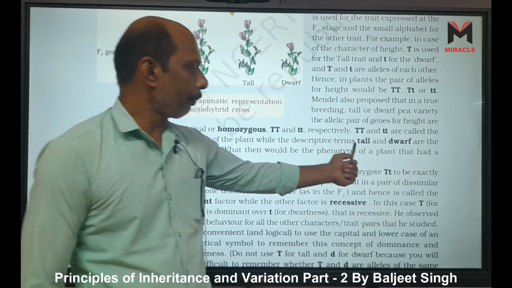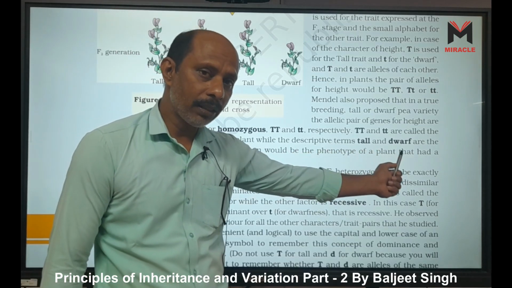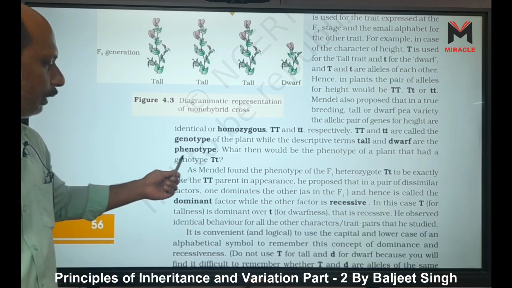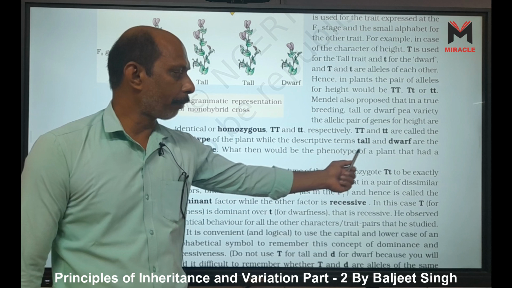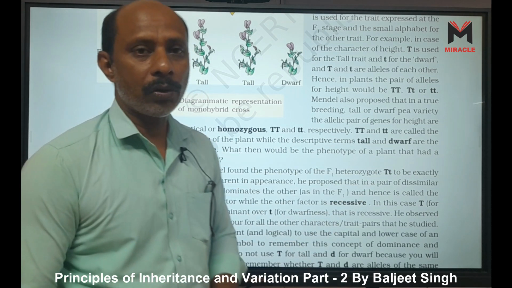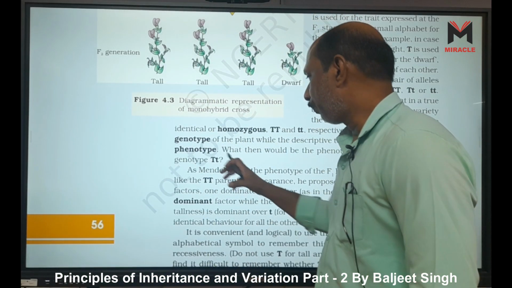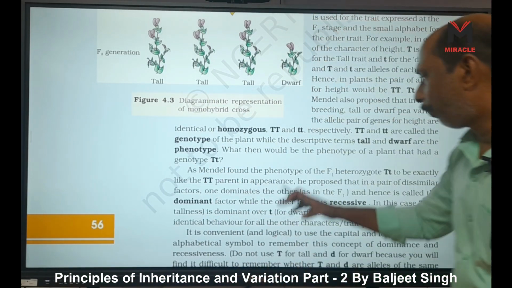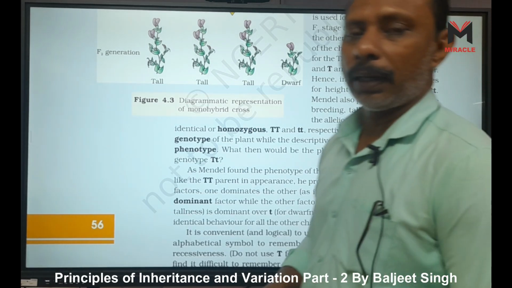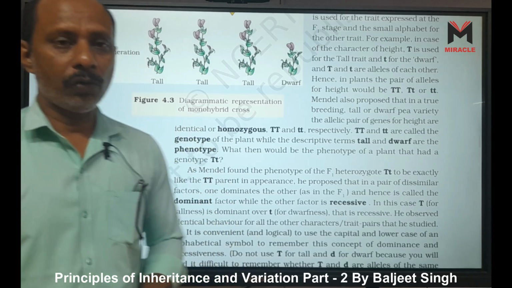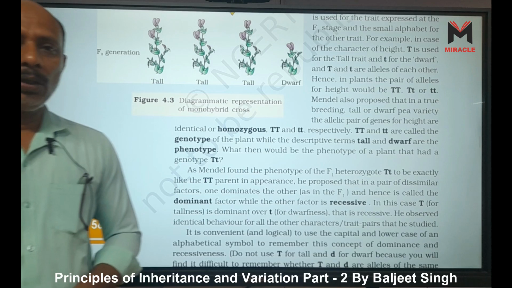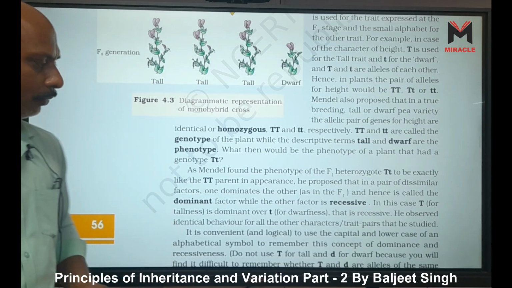While the descriptive terms tall and dwarf, tallness and dwarfness, this one is phenotype, which we can see, right? This is phenotype. What then would be the phenotype of a plant that had the genotype capital T, small t? Genotype capital T, small t means we can say it is heterozygous. But what is the question here? What would be the phenotype of the plant? The phenotype of this plant, capital T means what? Tall. The phenotype is tall. Why tall? Due to the dominant character.